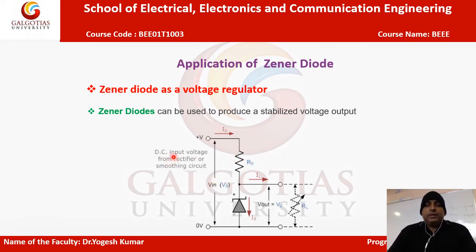Here we apply the DC input voltage from the rectifier or some other circuit, and this is RS, and then the Zener diode is connected, and then an optional load resistance may or may not be there. So let me discuss some points about this voltage regulator.